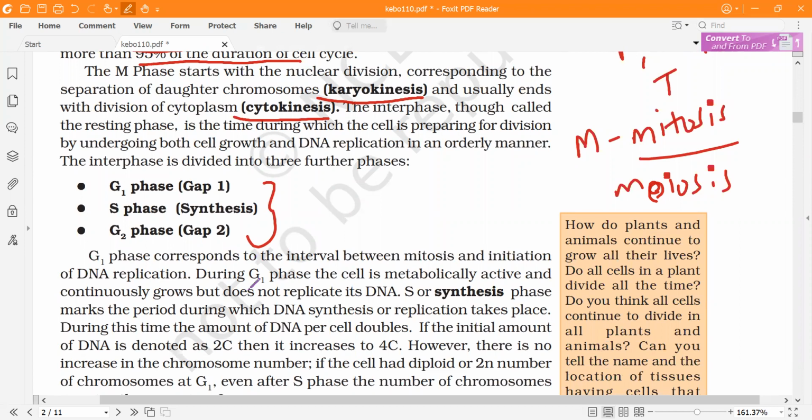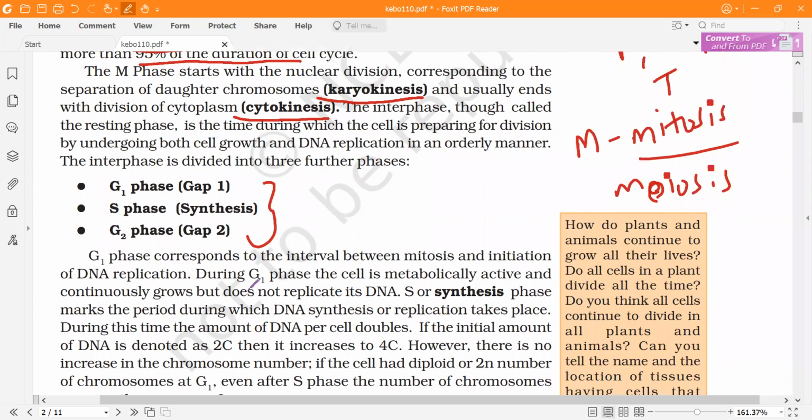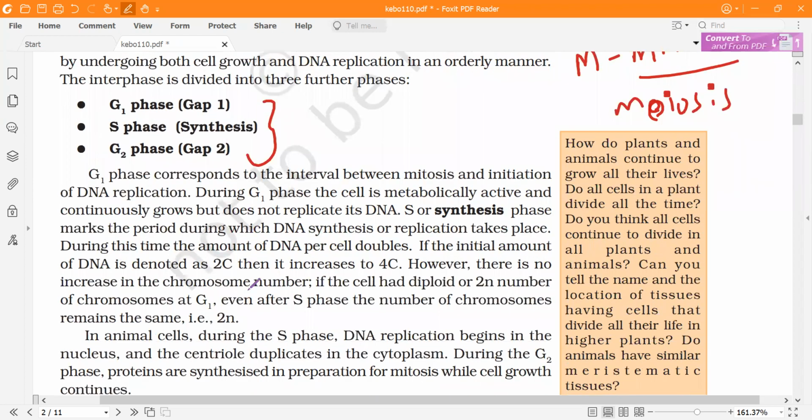Basically in the G1 phase, there is no replication. Unfortunately my stylus is not working, so otherwise I would have drawn and explained, but I have to explain verbally. During G1 phase, the cell is metabolically active.